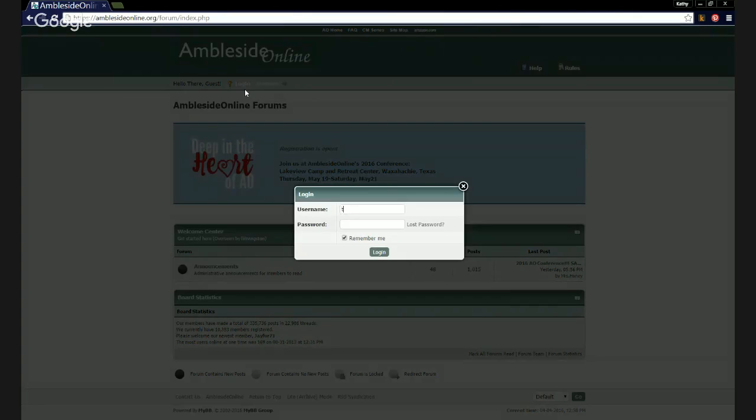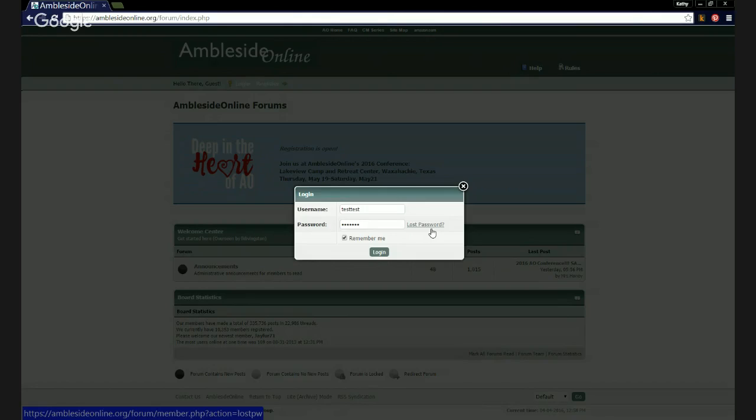And I'm going to put in my username and my password. And I'm going to make sure I have Remember Me checked. This box here is checked, and that means that when I come back again, I won't have to type in my password every time. Now, if I can't remember my password, I can click on Lost Password, and a code will be emailed to me to help me get in.